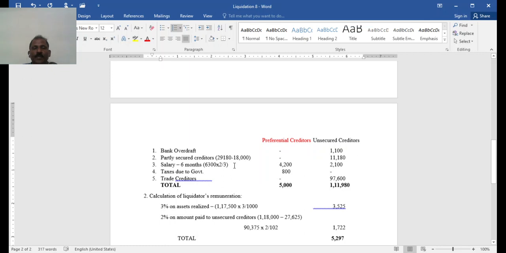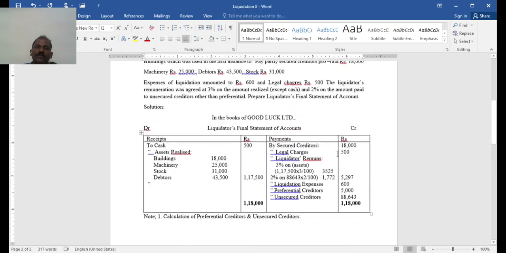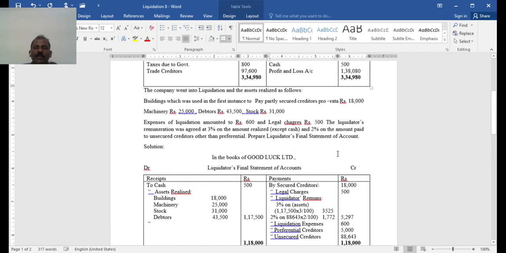So here the balance is one third. Tax due 800 preferential, and trade creditors are none. So here preferential creditors 5,000 and unsecured creditors 1,11,800. Now see, cash 500 from the balance sheet, and assets as given in the adjustment: 18,000, 25,000, 31,000, and 43,500.